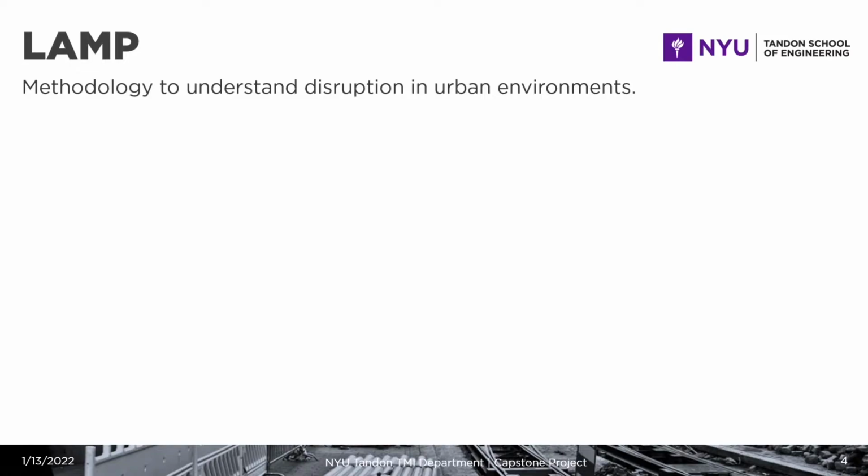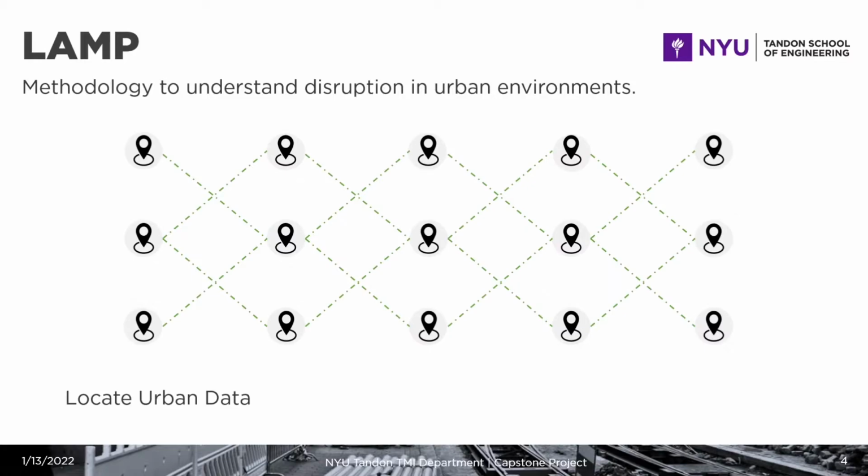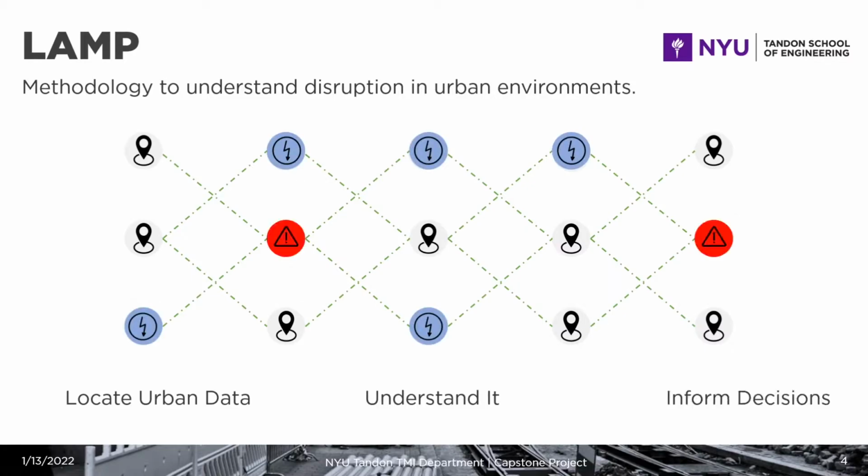LAMP is a methodology to understand disruption in urban environments. So it is a way to locate urban data, understand how it is connected and how disruptions are happening, and then inform decisions by allowing risk to be pondered and for all the different connections between systems in an urban environment to be collectively synthesized in a way that decision makers can use to prioritize projects.